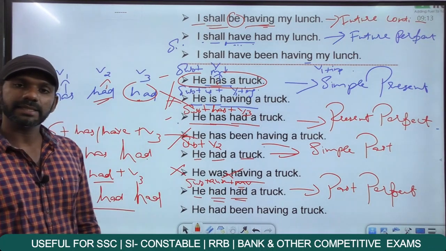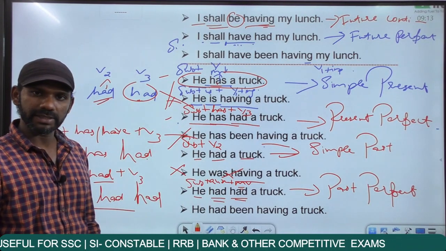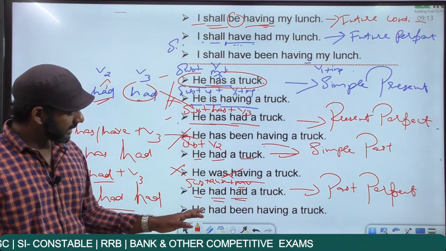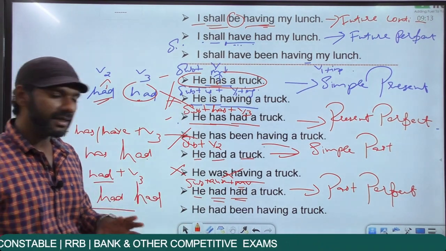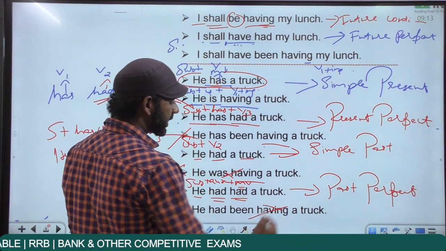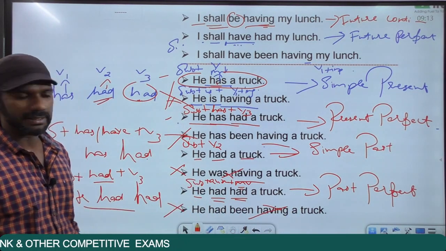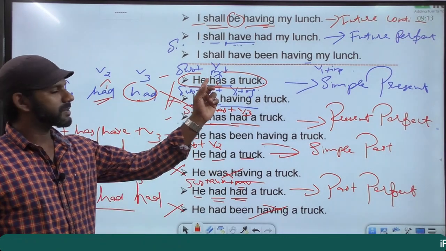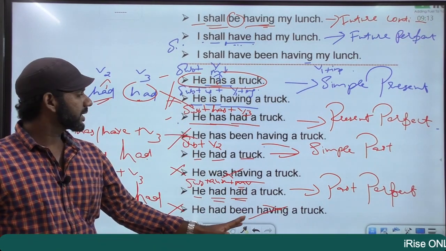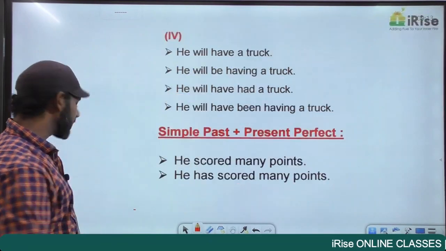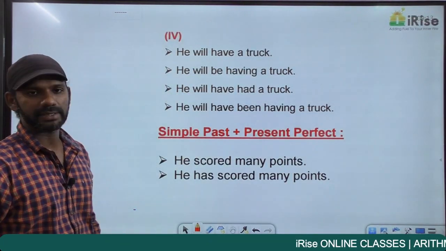The next category is past perfect continuous. Subject plus had plus been plus V1 plus ing. He had been having a truck means he had been eating a truck, which does not make sense, grammatically wrong, eliminated. So past continuous not possible with this sentence. Past perfect continuous also not possible with this sentence. Fine. Now we have one more category, one more tense left, future tense.